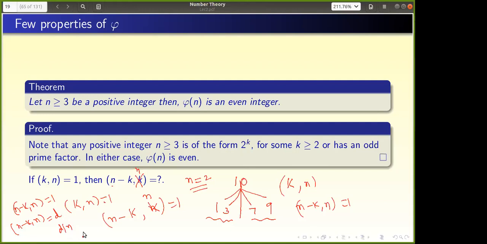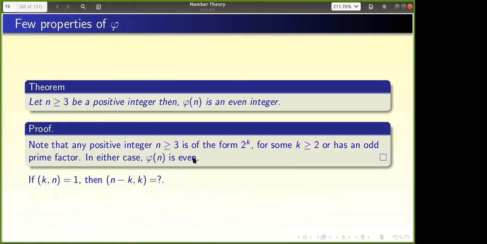Then D divides n and D divides n minus k. So D divides their combination, so D divides k. That means D divides n and D divides k, so D divides their GCD also. So D divides 1. But the GCD is always greater than or equal to 1, and since D divides 1, D is less than or equal to 1. So D has to be 1 only. That is the proof: when the GCD of k comma n is 1, then the GCD of n minus k comma n is also 1. So they will come in pairs, k and n minus k, and exactly half will be there. So we are done.